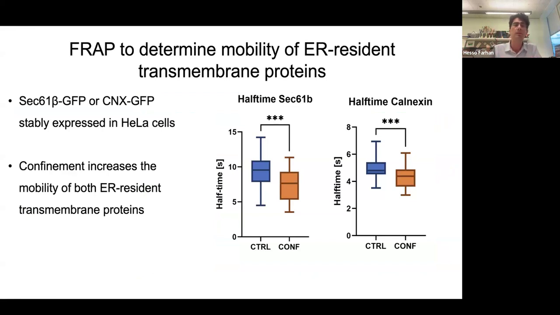The way we do this experiment, we confine cells for about 15 minutes, and then we start recording, and this is what we observe. So this is a sign that something is wrong with the ER membrane. Something is changing with the lipid bilayer, allowing for faster diffusion.